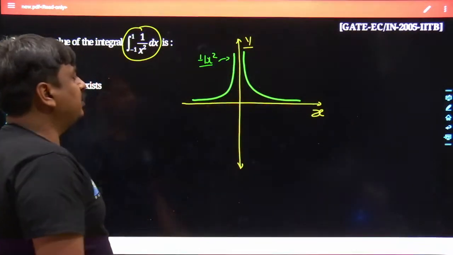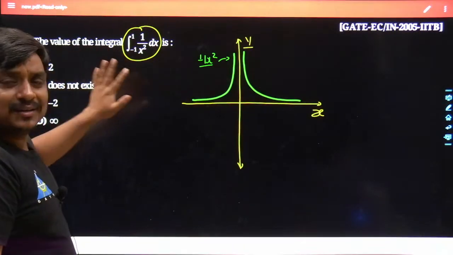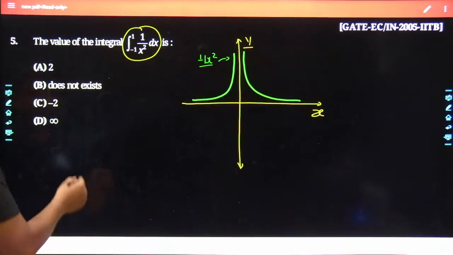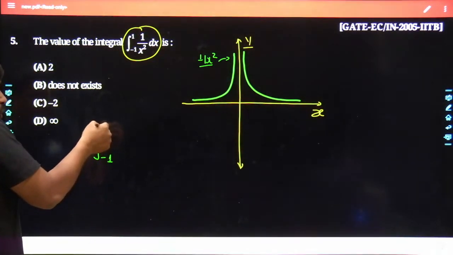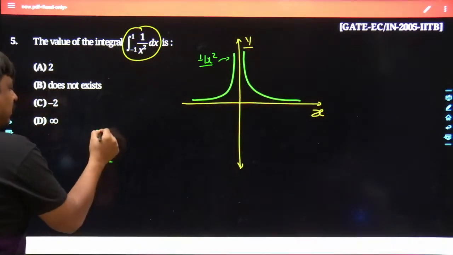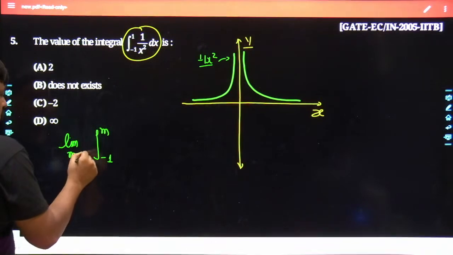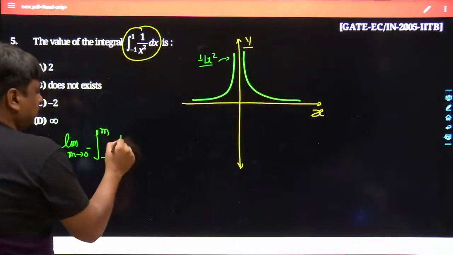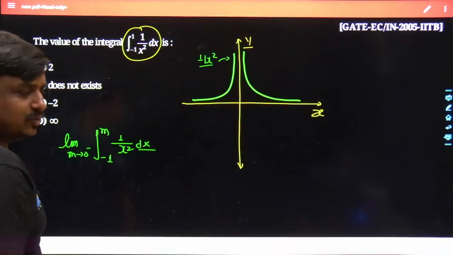So as the discontinuity has been framed around x equals 0, you cannot take its integration once through. So how do you do the analysis? You have to start from minus 1 and go till 0 minus. Let's take it as m, where m goes till 0 minus. The integration of 1 upon x square has to take place. That is for sure.